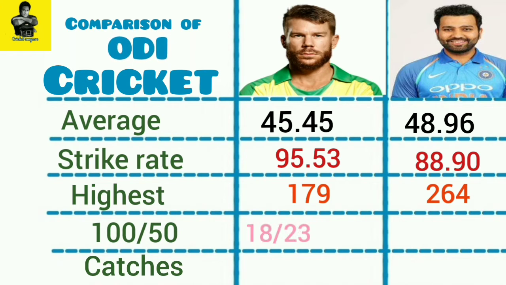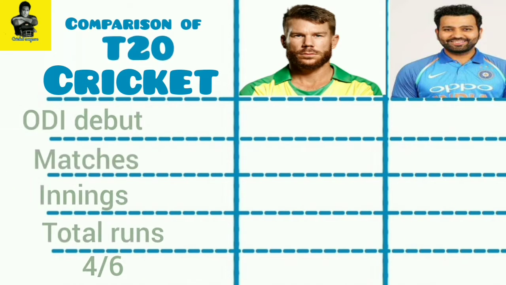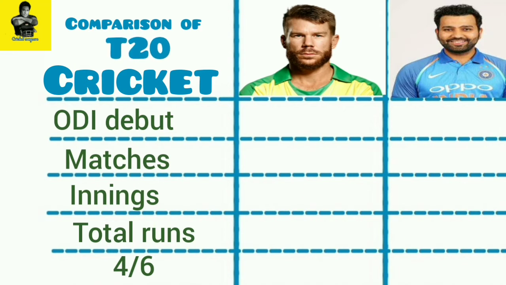Warner has scored 18 ODI centuries, 23 half centuries and he has got 56 catches in ODIs. Sharma has scored 29 ODI centuries, 43 half centuries and he has got 78 catches in ODIs. Let us now compare their T20 match records.